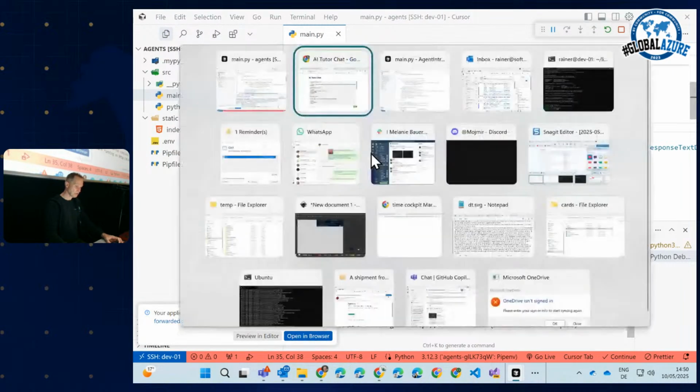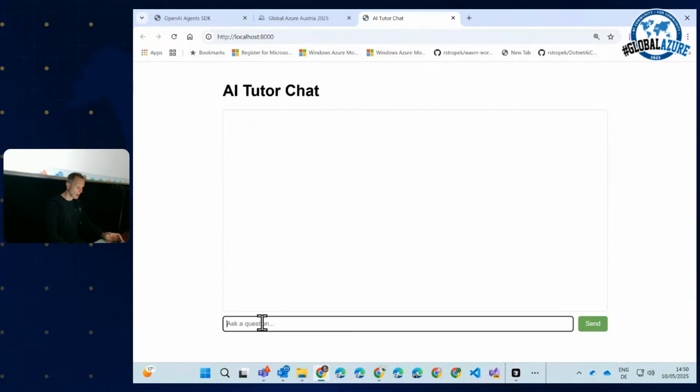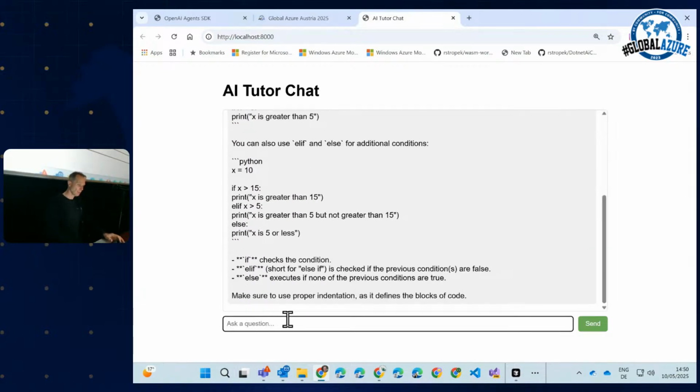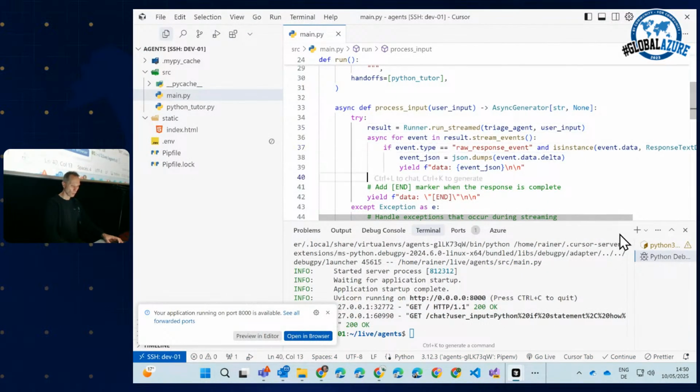Let's see if it doesn't work. It worked when I tried it before I came here on stage, but we'll see. I mean, it's AI. Python if statement. How? It ignores my comment. I don't know why. It's fine. It's fine. It's fine. Good. Stop it. We are good.